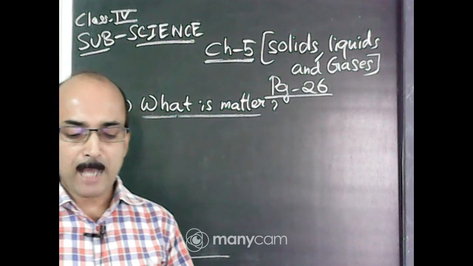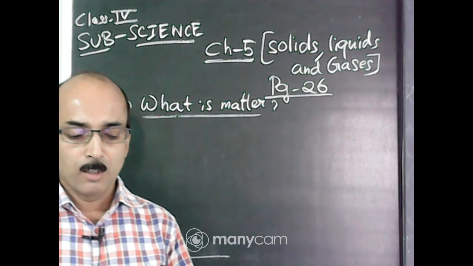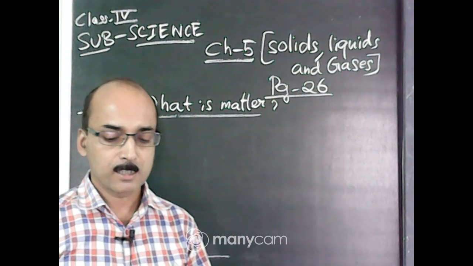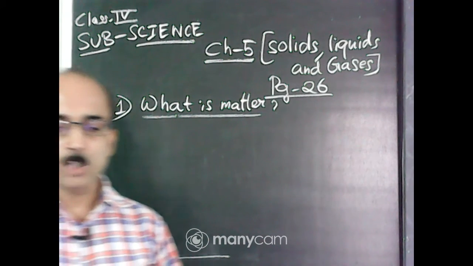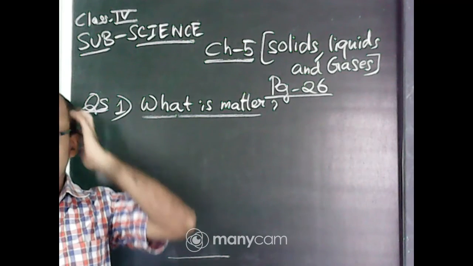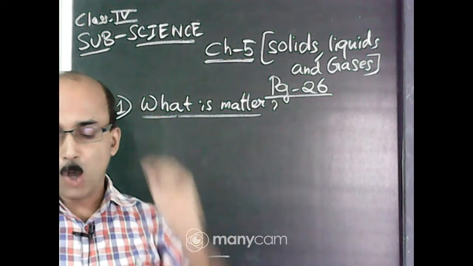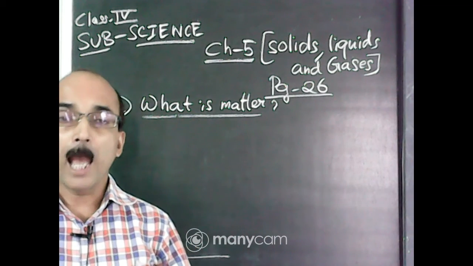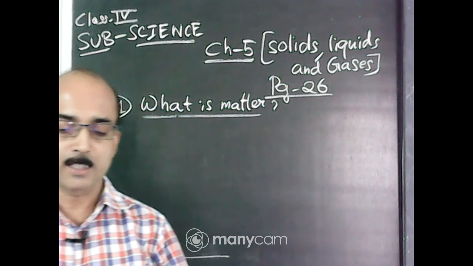Now, what is matter made up of? Matter is made up of tiny particles called molecules. So, there is also a question, what is a molecule? Matter is made up of tiny particles called molecules. Molecules are very small and so we cannot see them with our naked eyes.